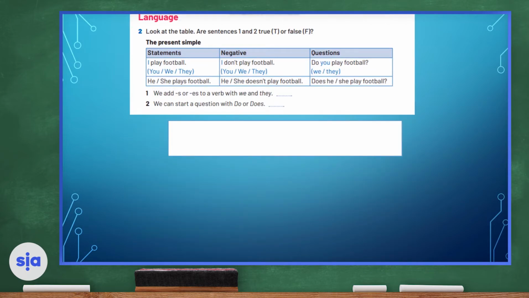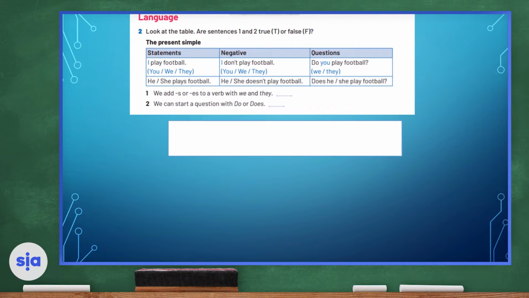Now we will move on to the language section. Let's look at the table. Are sentences 1 and 2 true or false? So let's look at the present simple box first. We have a statement, and then we're going to turn it into a negative, and then we're going to turn it into a question. I play football. The negative is I don't play football. And if I ask it as a question, I will say, do you play football?